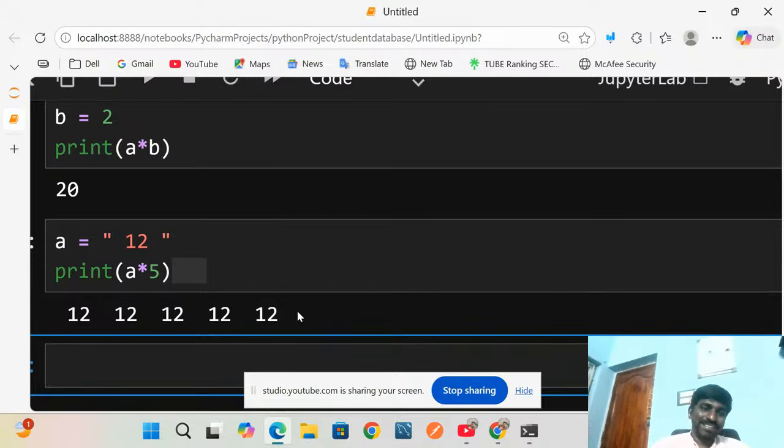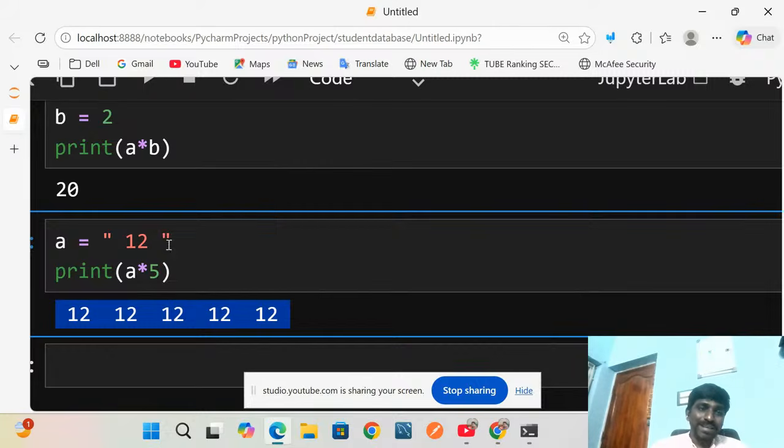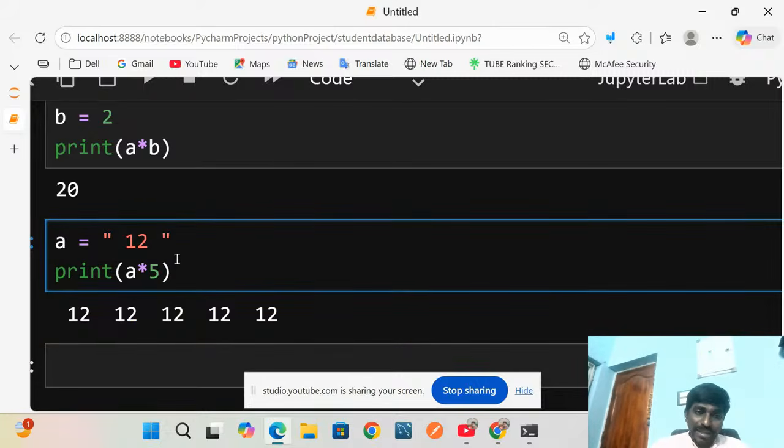So the substring is displayed as many times as we specify. That's it. It won't be calculated like 12 into 5 equals 60. It is calculated differently.